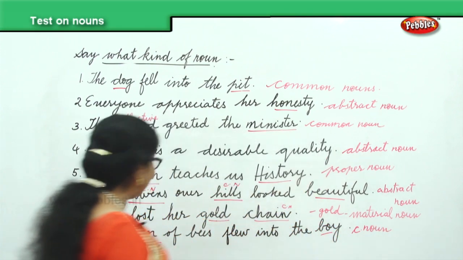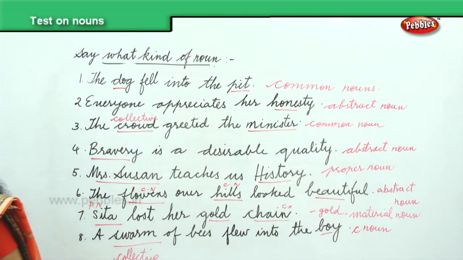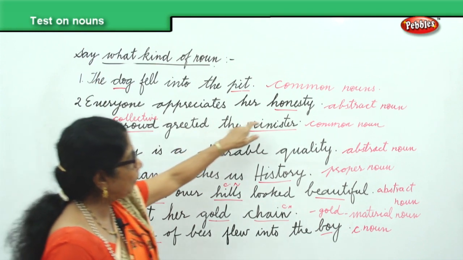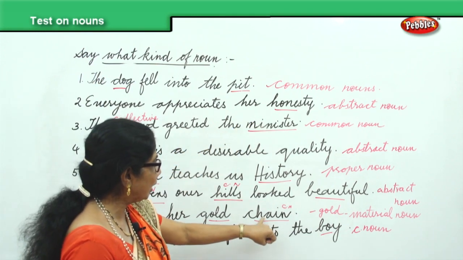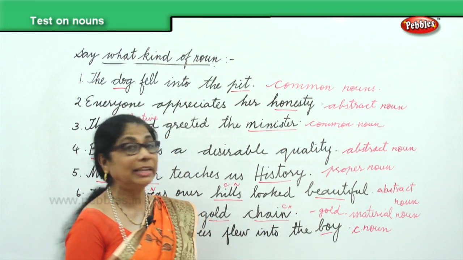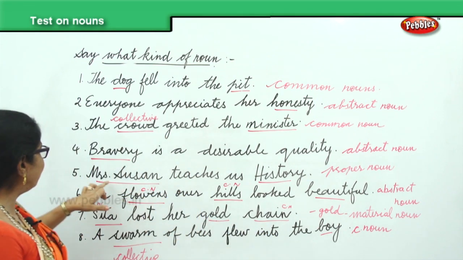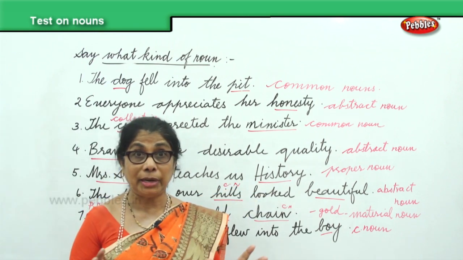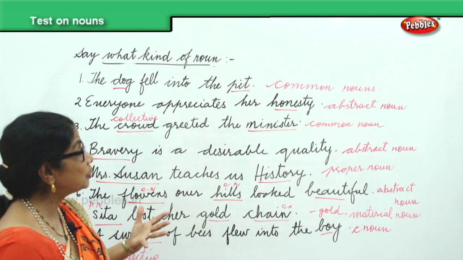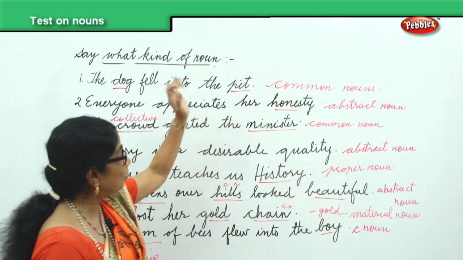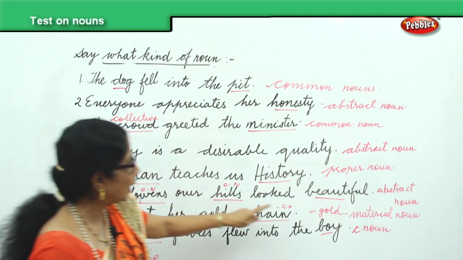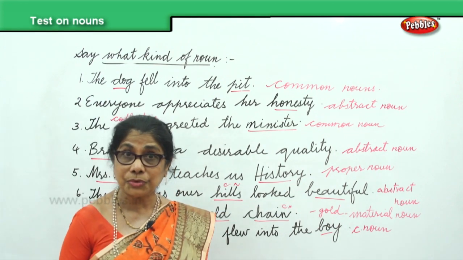Now let's look at it again. We have got through all the 4 types of noun. Common noun, we have pit and dog, and then you have minister, then you have chain and boy. Next you have proper nouns. You have Mrs. Susan, Sita, history, they are all proper noun. Then you have abstract noun, honesty, then you have bravery, you have beautiful, they are all abstract noun.